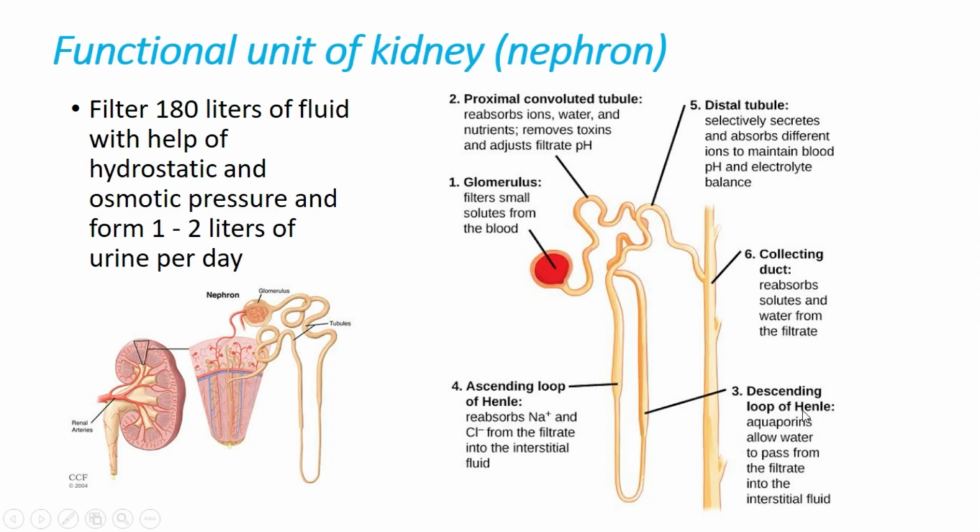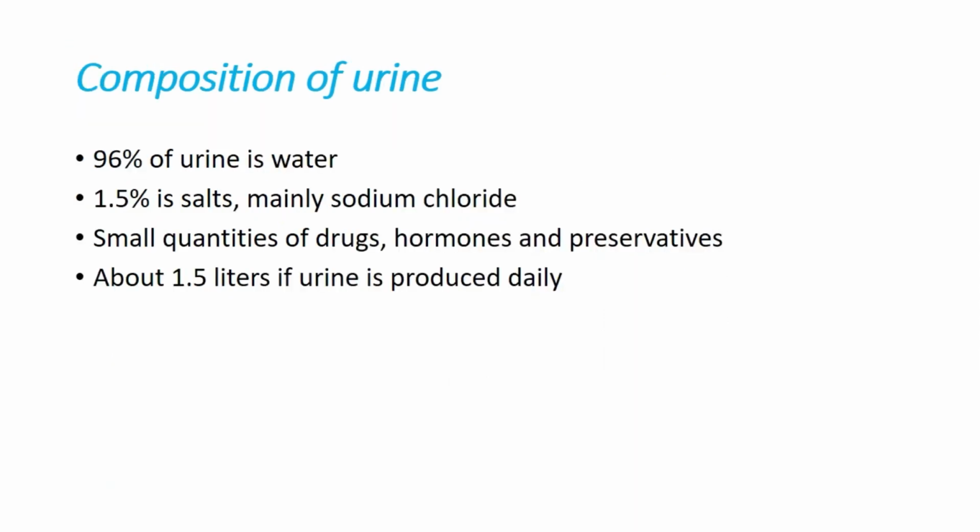The third is the descending loop of Henle, which allows water to pass from the filtration. The fourth is the ascending loop of Henle, which reabsorbs sodium and chlorine. The next is the distal tubes, which selectively secrete and absorb different ions and maintain blood pH, basically. And the last structure of the nephron is the collecting ducts, which reabsorb solute and water from filters.